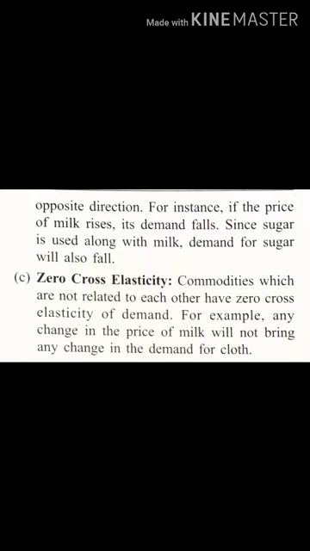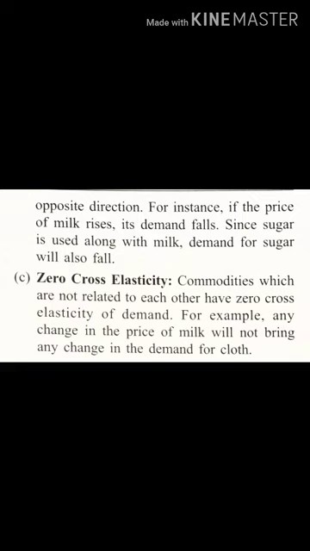The last type of cross elasticity which we have to understand is zero cross elasticity. Commodities which are not related to each other have zero cross elasticity of demand. Not related means nowhere are they connected, like milk and cloth. Both have their separate demand, separate status. You may ask, ma'am, why are you comparing two different commodities?